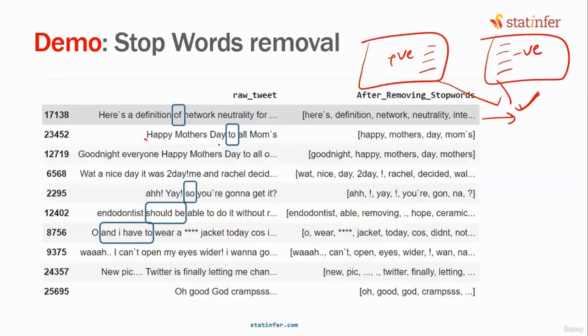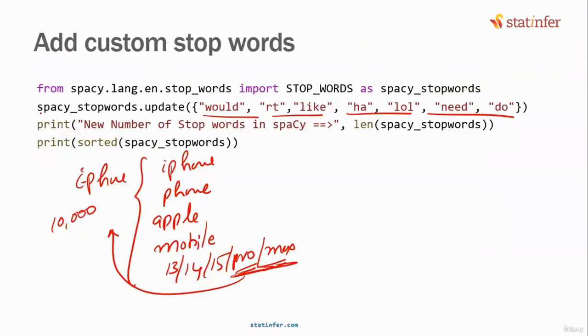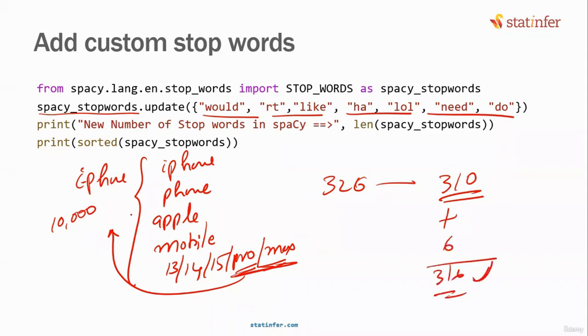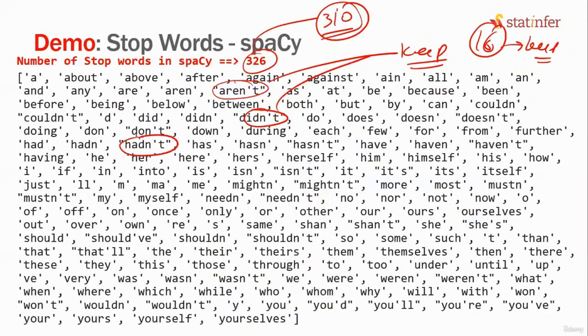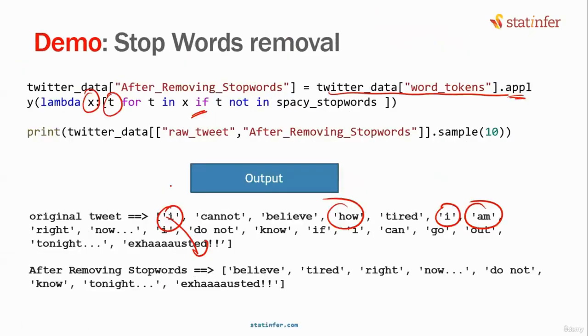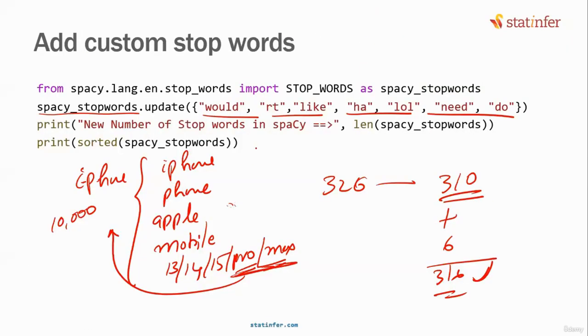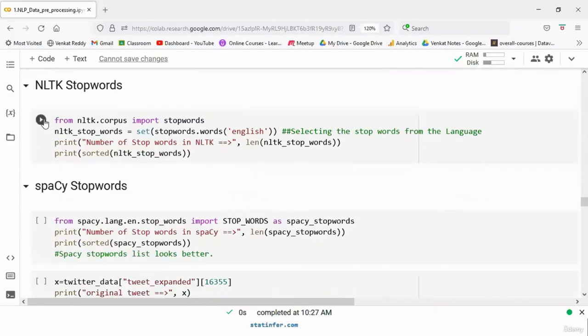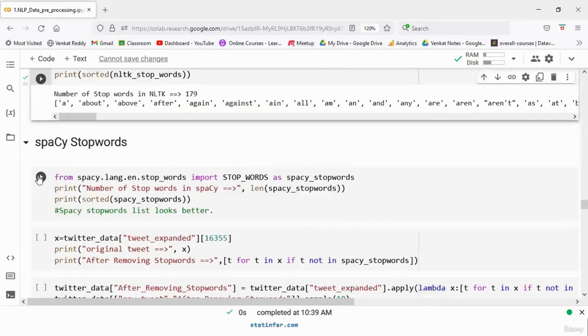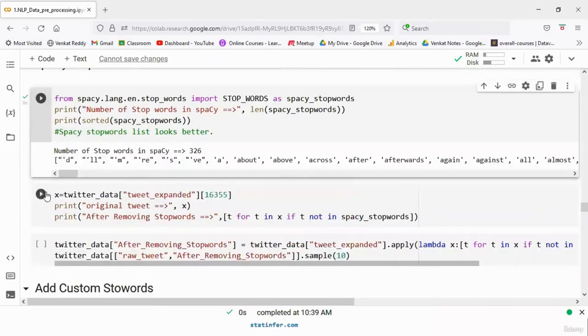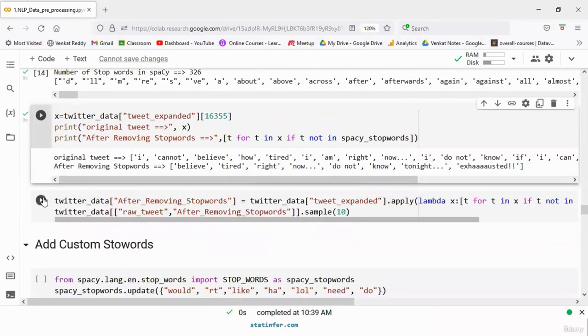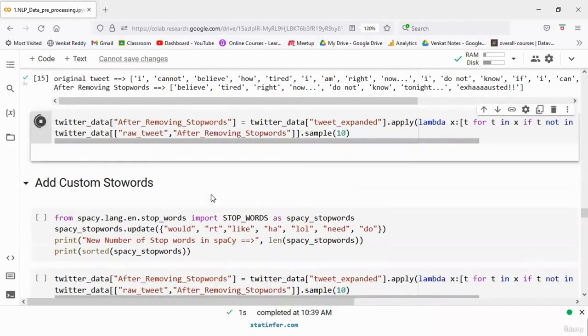That is also possible. All you need to do is try to update the stop words. Let's say 326 stop words are there. Maybe out of 326, I want to consider only 310 as stop words, plus these 5 or 6 stop words, so overall 316 can be considered as the final stop words. It's possible. There's no rule that you have to follow the stop words dictionary given by spaCy and remove every stop word. You can always customize it. And customizing is important for a given data set, isn't it? Let's go back to the code once again and try to remove the stop words. Look at this: NLTK stop words, spaCy stop words. spaCy has given a lot of stop words. Now this is one example of removal of the stop words, and these are the other examples.